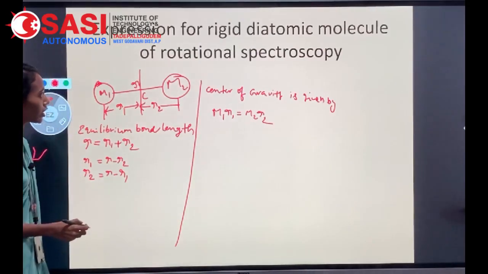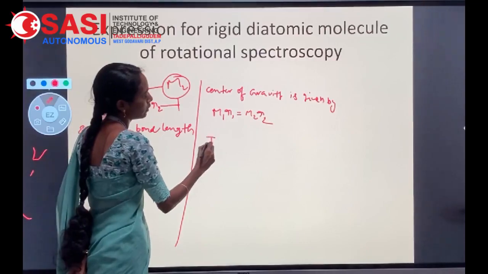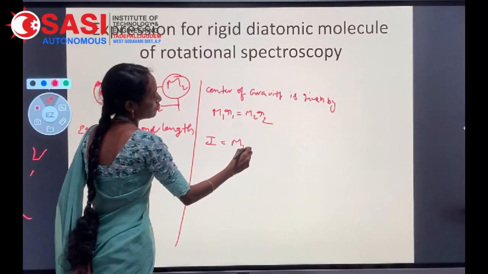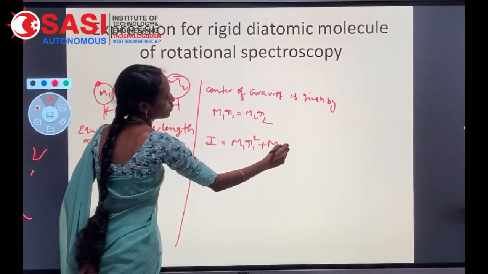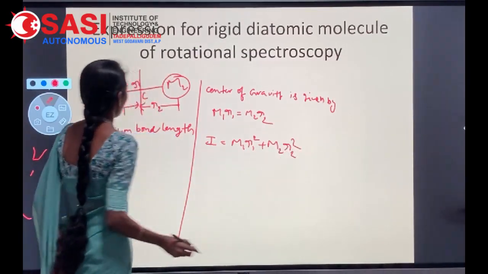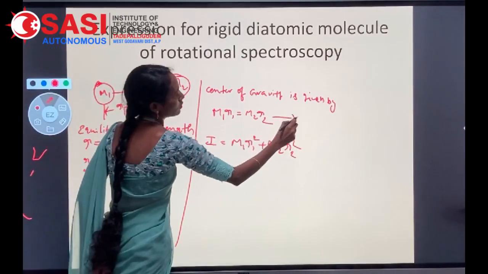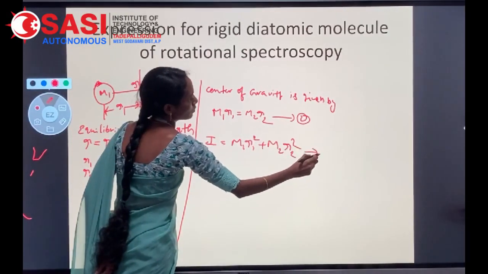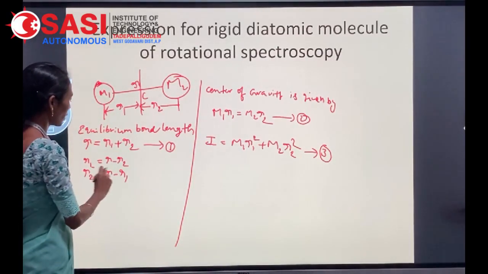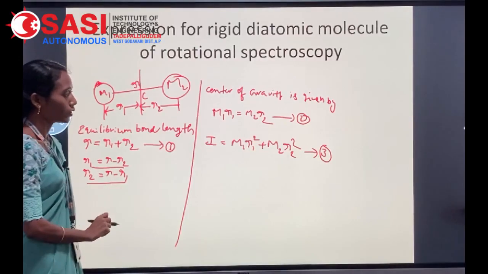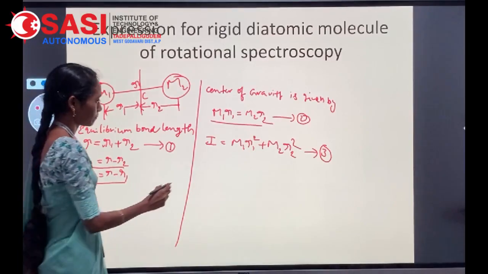The moment of inertia of a rigid diatomic molecule is given by I equal to m1 r1 square plus m2 r2 square. These are equation number 1, equation number 2 and equation number 3. Substitute the r1 and r2 values in equation number 2 individually.